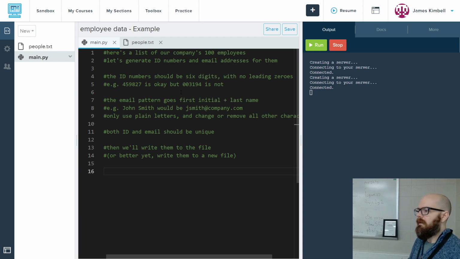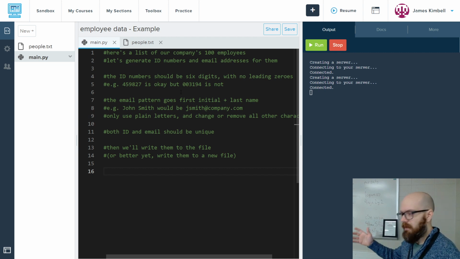So for example, the email, you've got to make sure it's all lowercase. You've got to make sure it's all plain, legal characters, no accent marks, no apostrophes, things like that. And most of all, you've got to make sure it's unique. If I have a John Smith and a James Smith, I can't give one guy jsmith@company.com and then give the next one jsmith. I have to add some extra character or some extra number or something on one of them to make them unique. Same thing with the ID number.